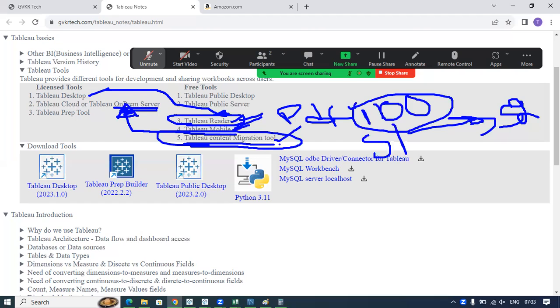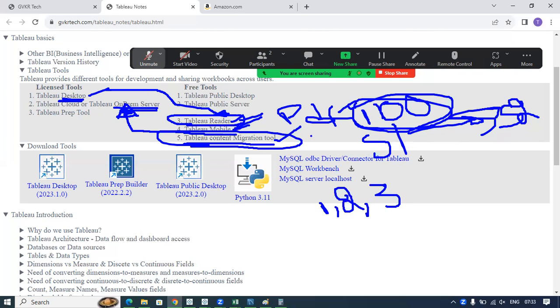Then I can go for the Tableau Content Migration Tool. Using it, I can migrate all 100 workbooks at a time from server 1 to server 2. But in real time, if I want to migrate only 1, 2, or 3 workbooks from one server to the other, I can do that directly from Tableau Desktop itself. Migrating is nothing but publishing or saving our workbooks from one server to the other.